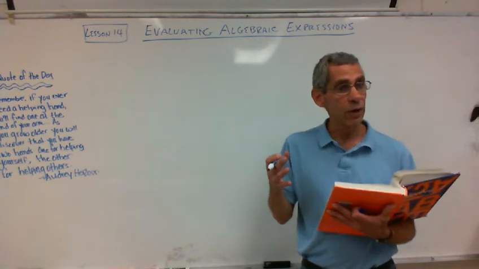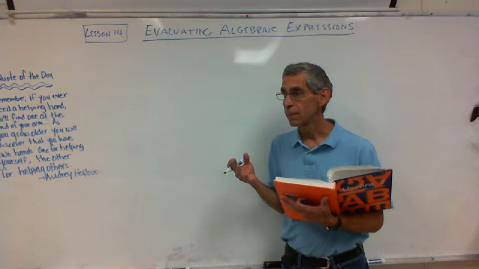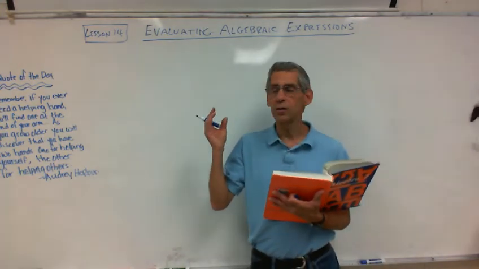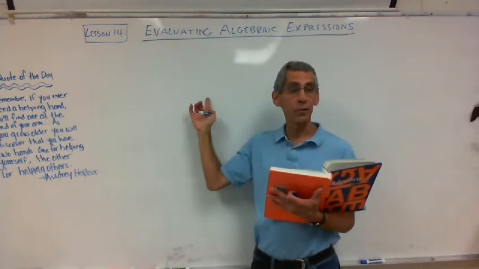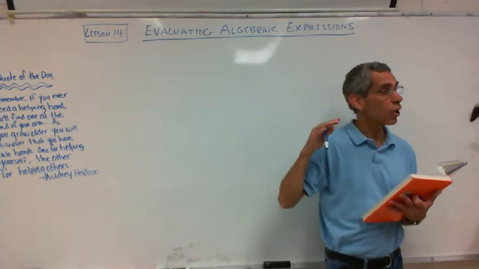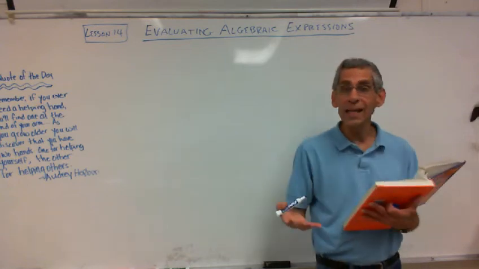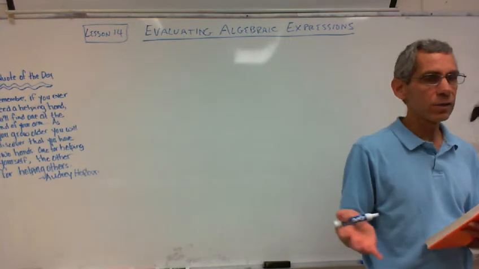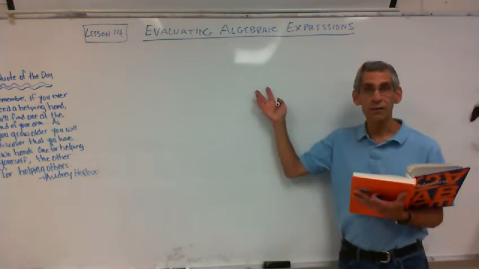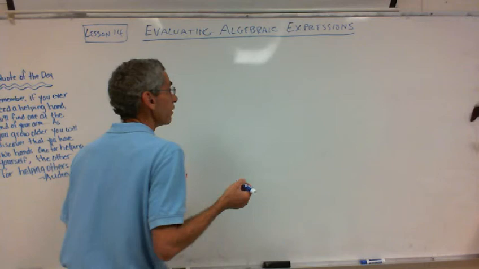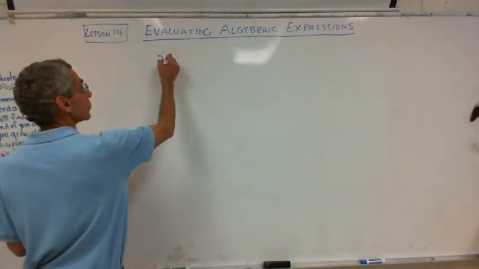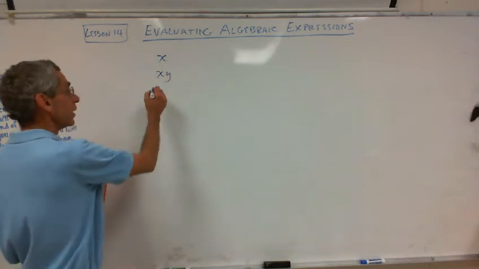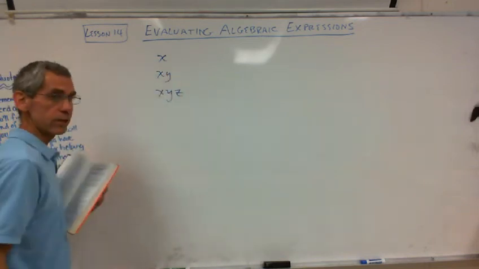In math, if you have an equal sign, what is it called? If you have an expression and then an equal sign and then an expression, you have what's called an equation, right? Equation. So guys, there's too much noise. You have an equation if you have an equal sign. So if you don't have an equal sign, you have an expression. X is an expression. XY is an expression. XYZ is an expression.